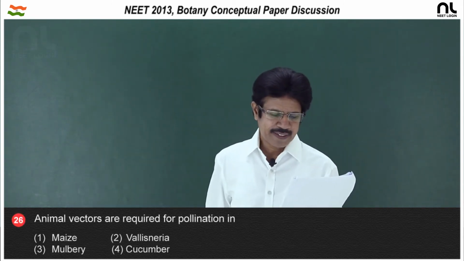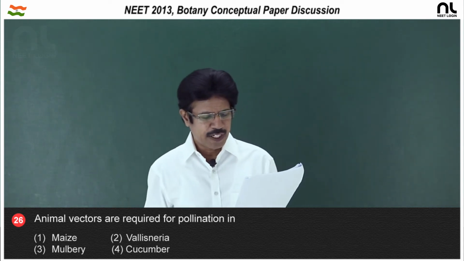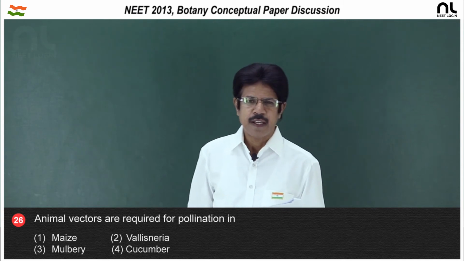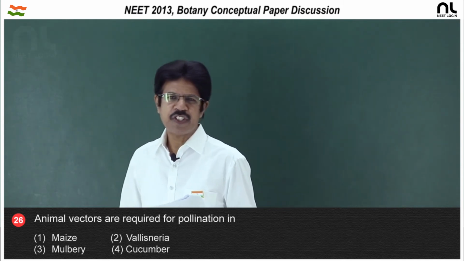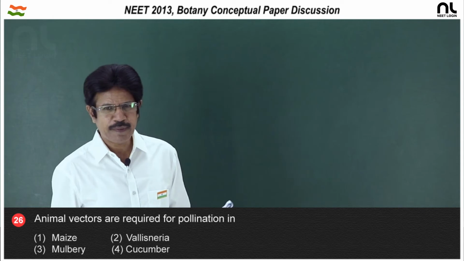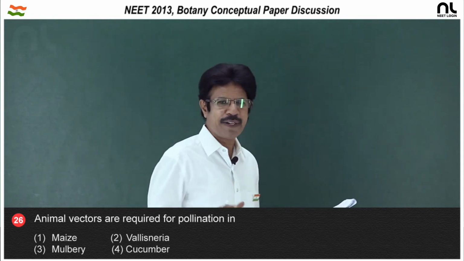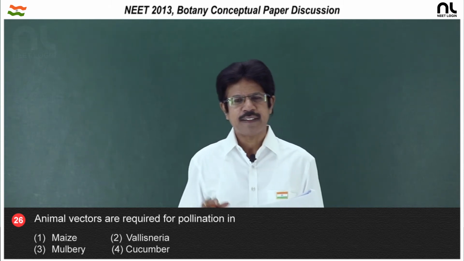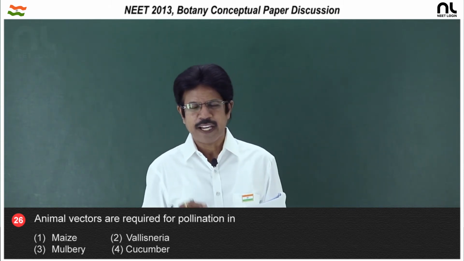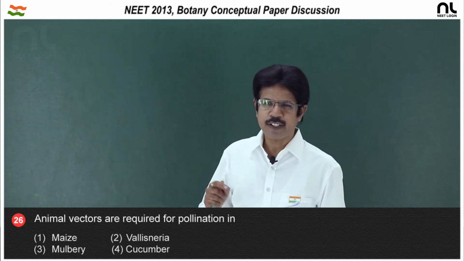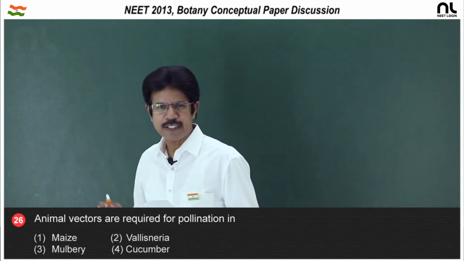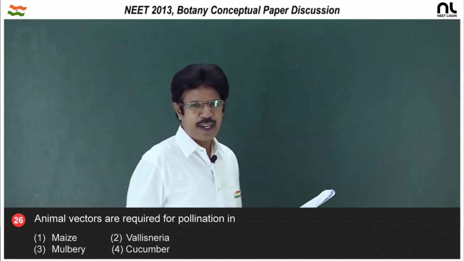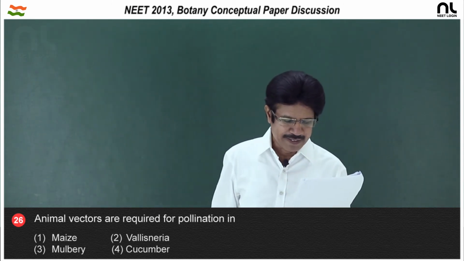Question number 26. Animal vectors are required for pollination in, first option, maize. Maize has monoecious flowers, both male and female sex organs present on the same plant. Male flowers form the tassel, the inflorescence. Female flowers form the cob. Long silky styles with stigmas are present, which require wind as a pollinating agent in maize.